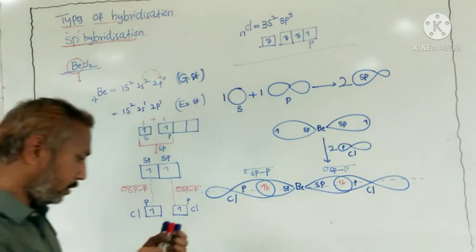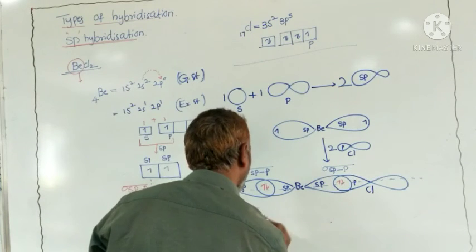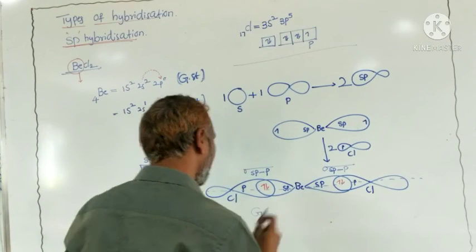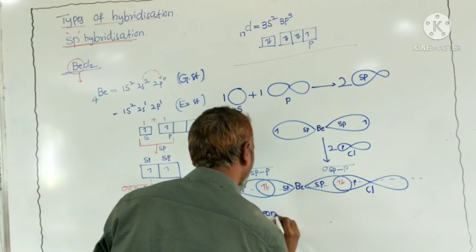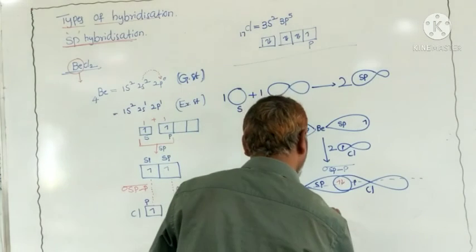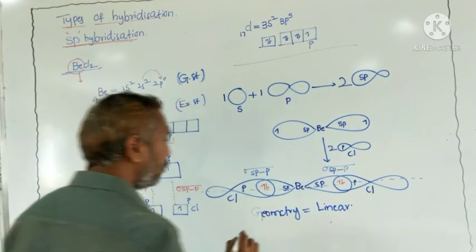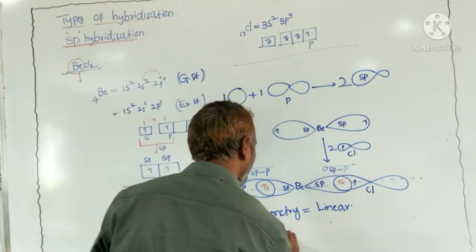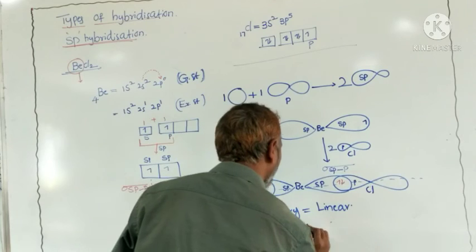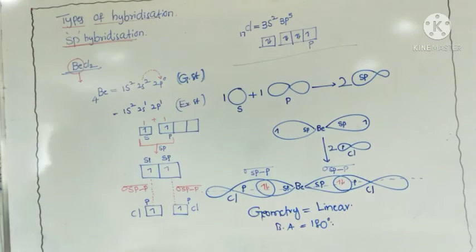Now the geometry. What is the geometry here? Linear geometry. What is the bond angle? Bond angle equals 180 degrees. So it is an example for sp hybridization.